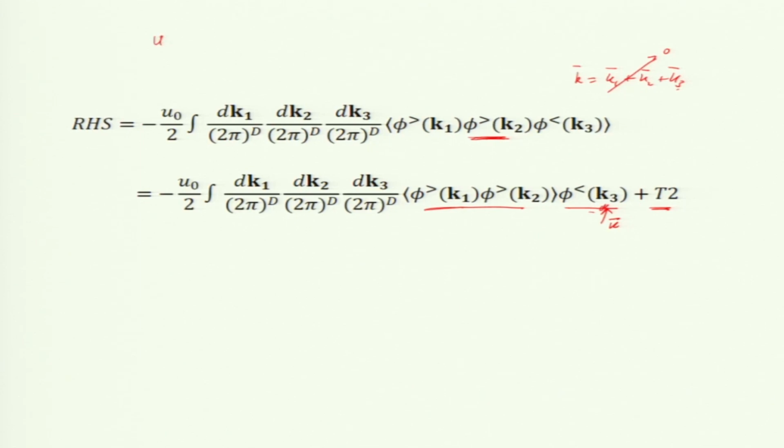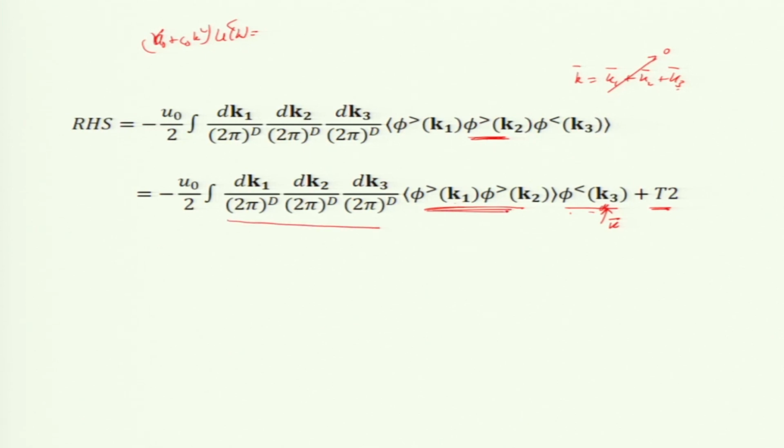We have r naught plus c naught k squared u k less equal to. So, this part is exactly the same form as in the left hand side, we get a linear term after coarse graining.